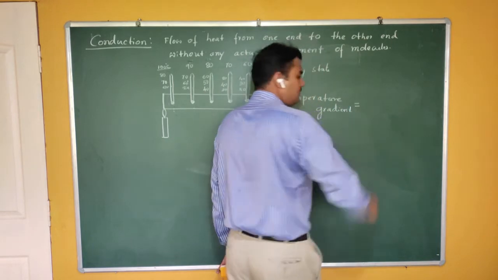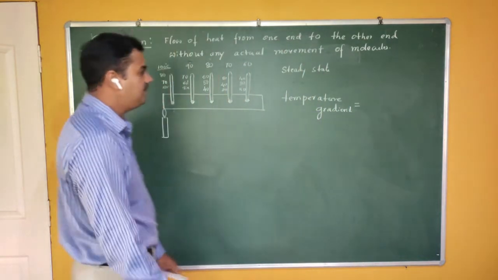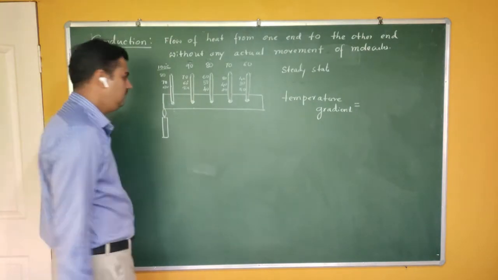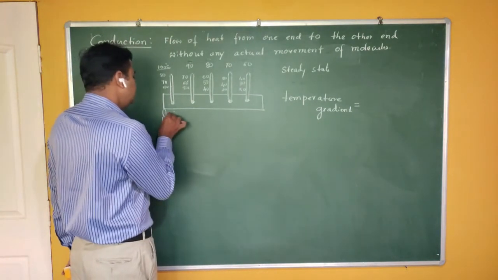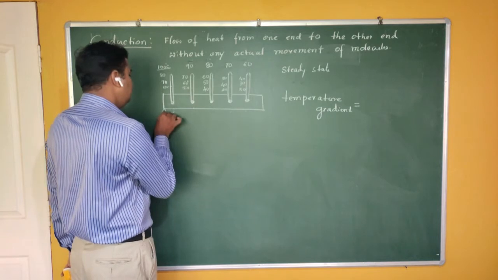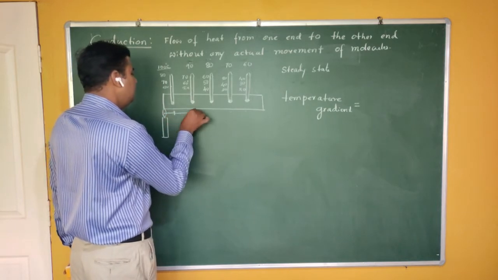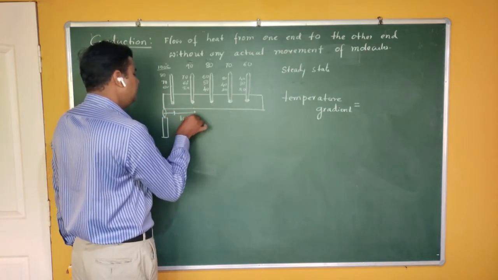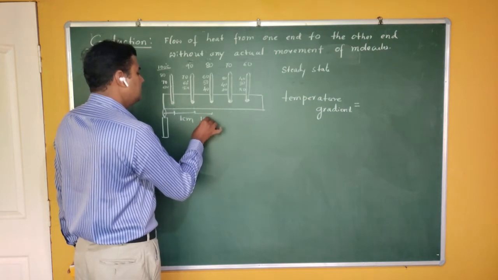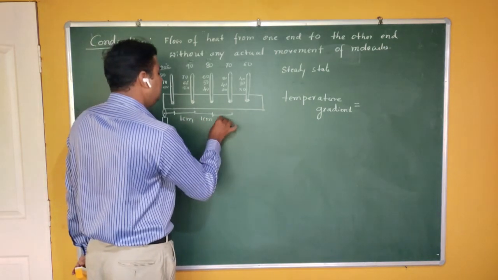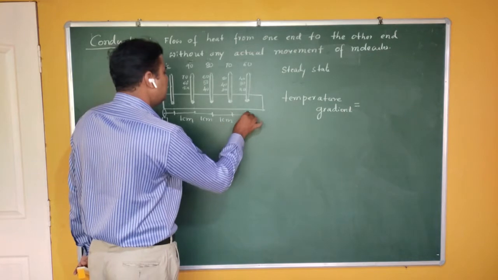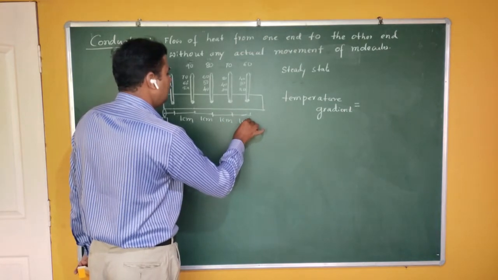Okay, now this is the characteristic of a material. What is meant by temperature gradient? Let me assume that for some material, this is from this point to this point. Let me take 1 centimeter. So again, it is 1 centimeter. I am keeping thermometers at a fixed distance. The distances are 1 centimeter.